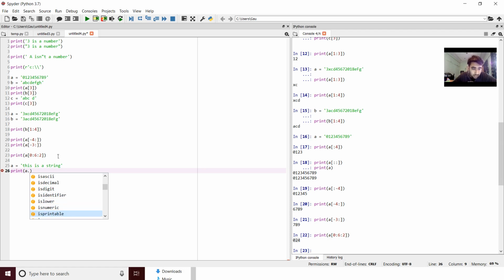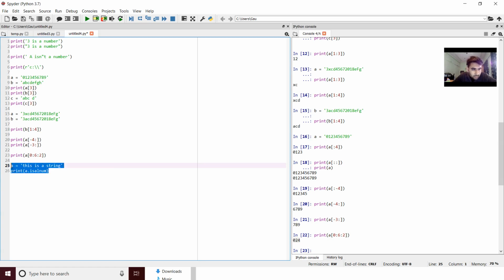Is lower. Now whatever commands start with is, it just cross verifies. So if I use this command, isalnum, print a, is a alphanumeric, it reads that. We can clearly see there are no numbers in this string, so the output should be false. Let's try that.